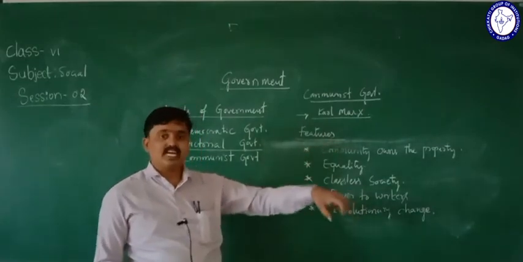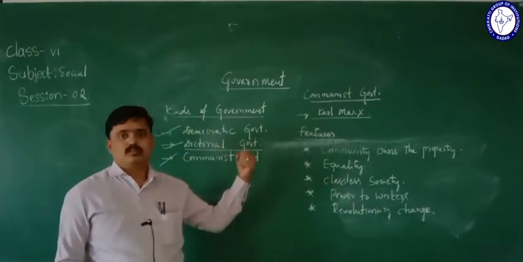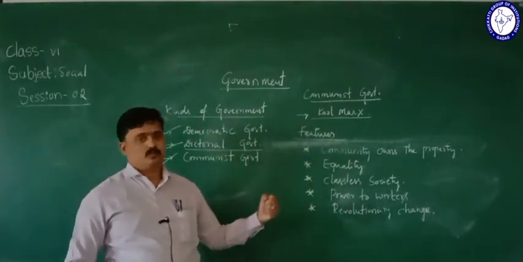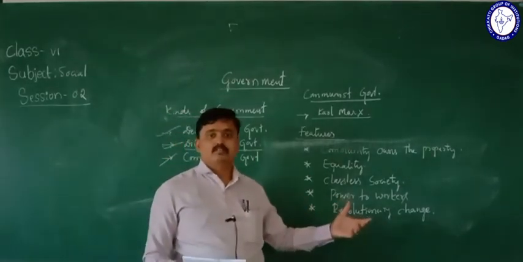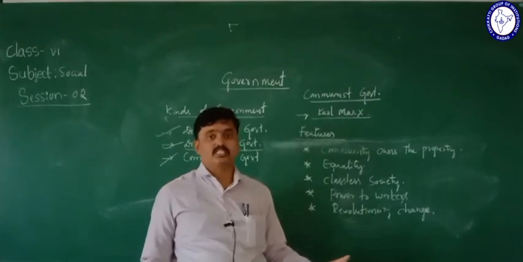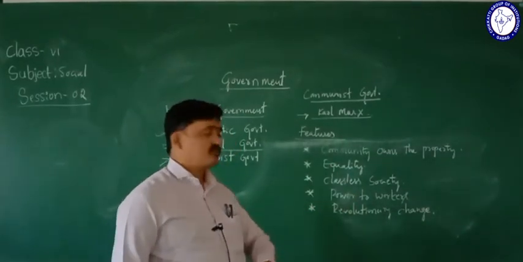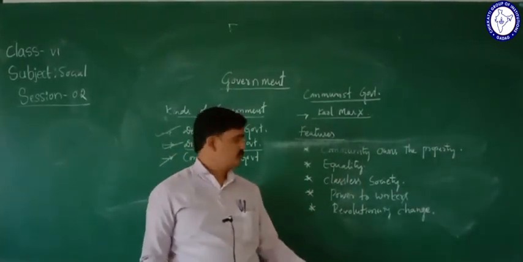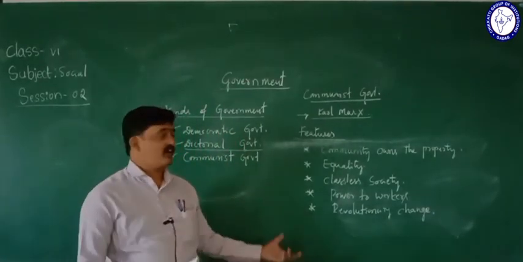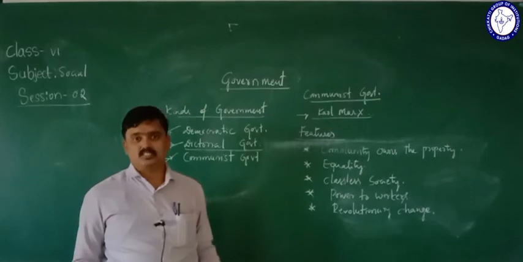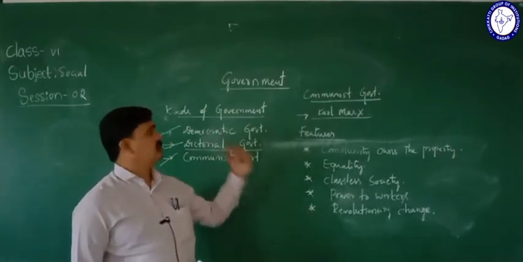So everything is under the individual or individual group. And the communist means they gave freedom. The classless society we are going to see in this government, and afterwards equality for everyone. And also power to the workers, and the revolutionary change also we have seen in the communist government here. So this is the lesson called here government.